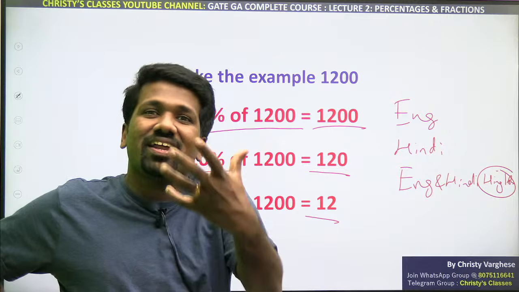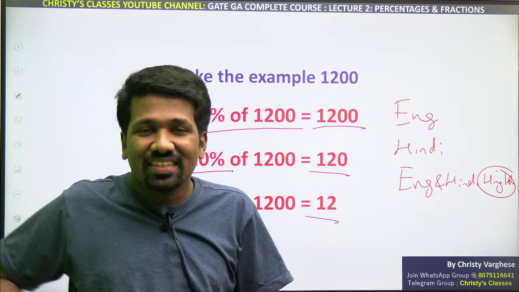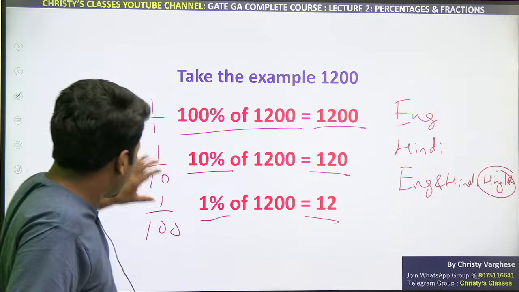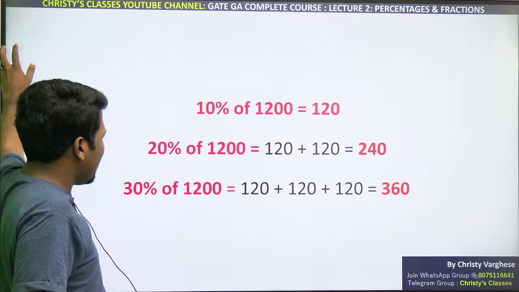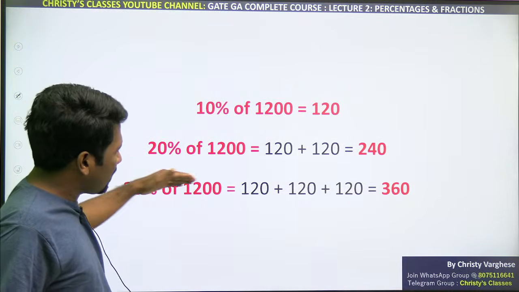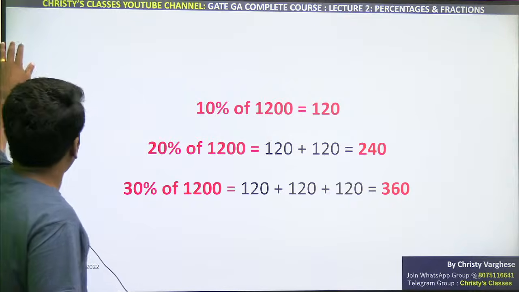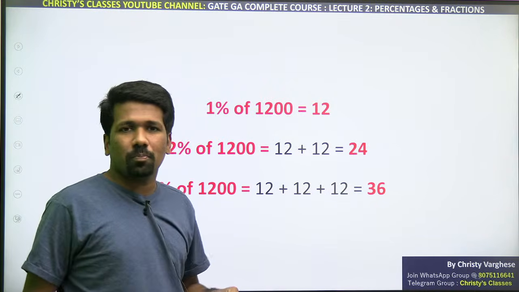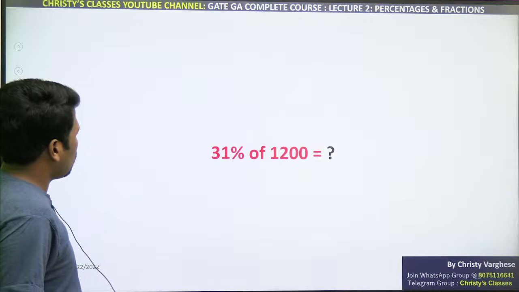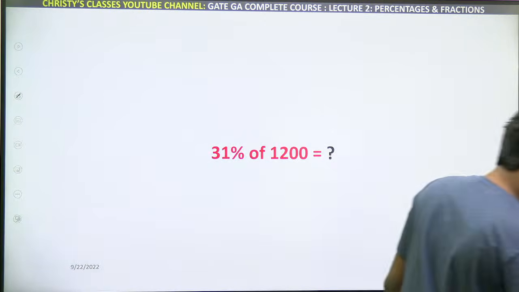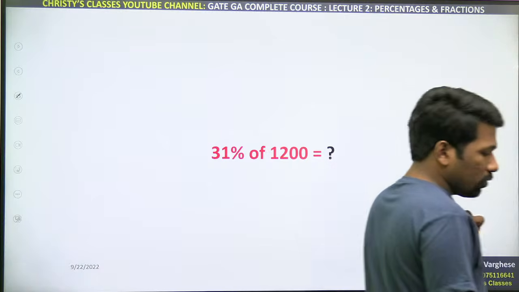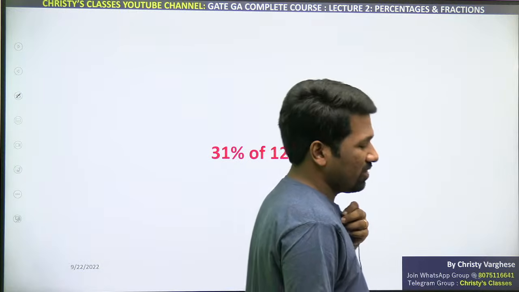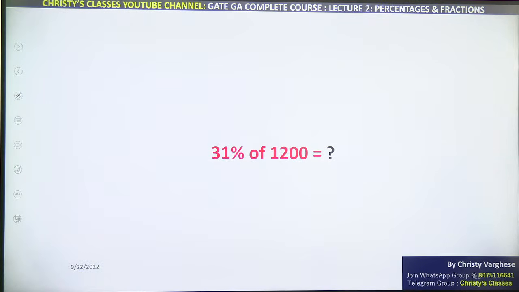But finding 23 by 100 directly is not so easy. That is why we break it down in terms of fancy percentages or fancy fractions. That is the idea. So if you know 10%, then 20%, 30% will be its multiples. Similarly, if you know 1%, then 2%, 3%, 4% etc. will be its multiples. So then can you find 31% very fast, all of you? 31%. I'll give you 30 seconds. That is enough and more. Answer 31% very fast in the chat.